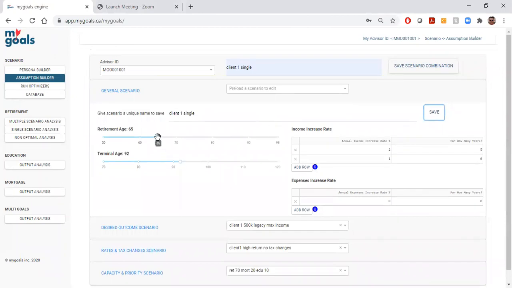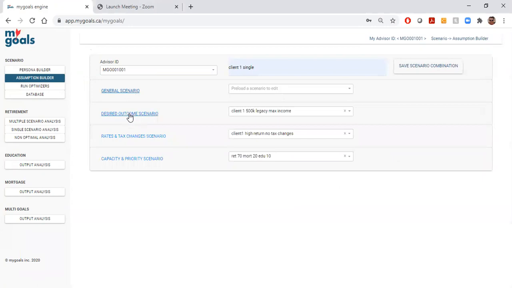This person will retire at 65, and we're looking at a terminal age of 92. We have some increases in their income built in for 5 years, and then 1% thereafter. And we put in no increase to their lifestyle. This is above and beyond inflation. As you earn more, you can spend more. That's represented there. We would save that. We've called it client 1 single. We would save that, and that becomes part of this combination. So that is saved already.